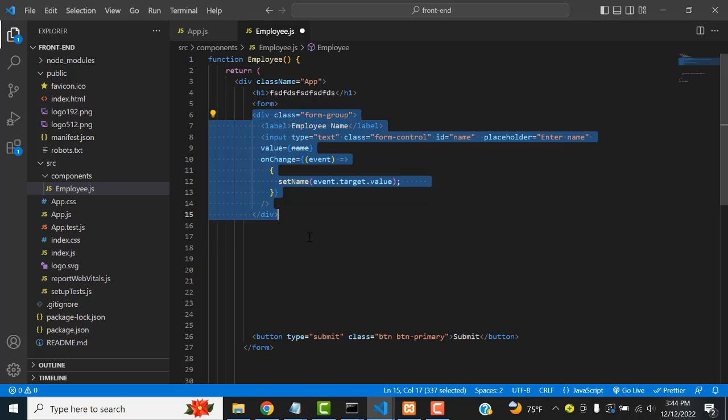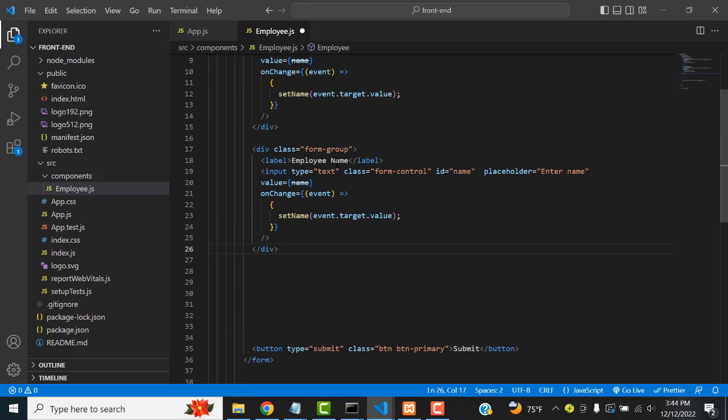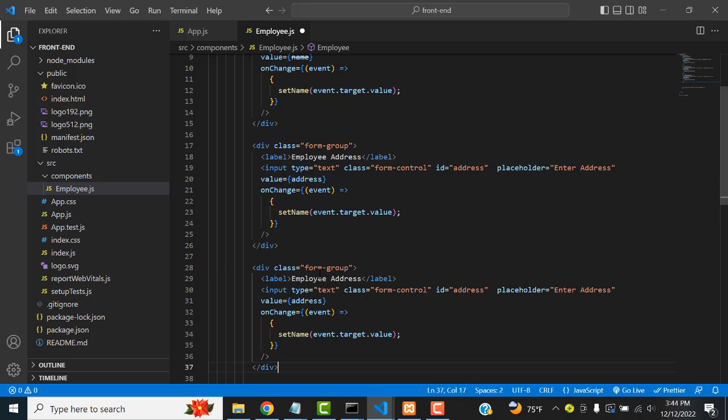The second field should be address. Here we have changed it to address. Same thing, Control C to copy, Control V to paste here.